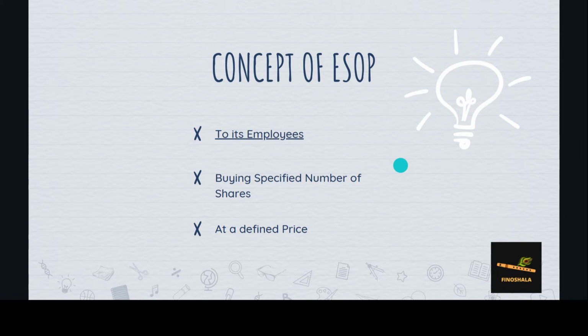It can be a case whereby for every completion of 1 year, you will get 25 ESOPs. So the vesting period here is 4 years, and at the completion of every 1 year, you will get 25 ESOPs, or however the bifurcation is done by the employer for the overall ESOPs that you have been allocated.